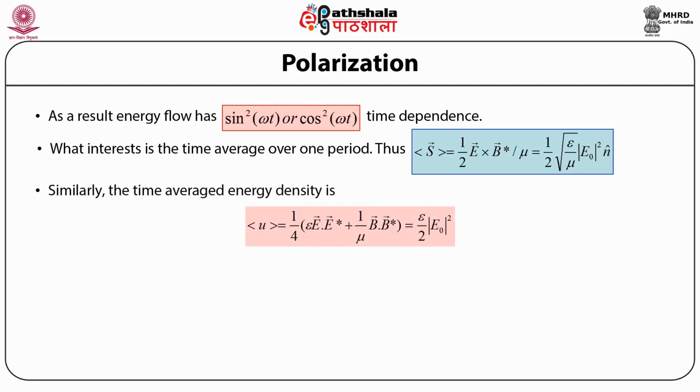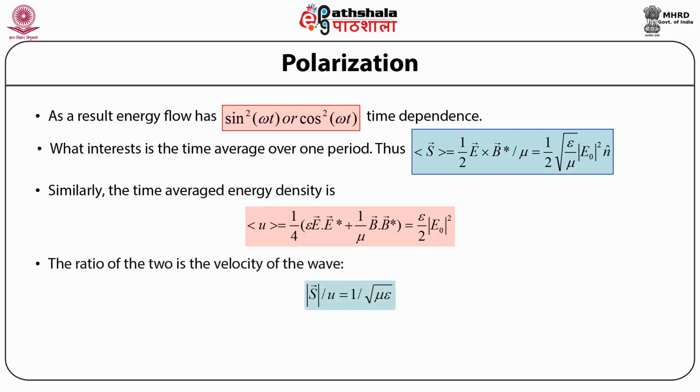And similarly, the time averaged energy density turns out to be the average value of U is equal to 1 upon 4 times bracket open epsilon times the electric field vector E dot the complex conjugate of the electric field vector E plus 1 by mu times the magnetic field induction vector B dot product with the complex conjugate of the magnetic field induction vector B bracket close. And this turns out to be equal to epsilon by 2 times the square of the modulus of the amplitude of the electric field vector E naught.